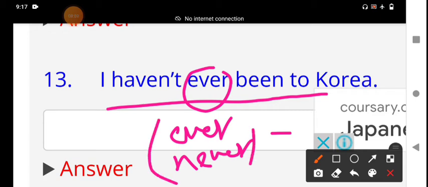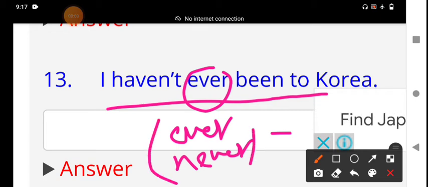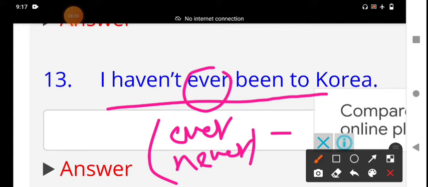While using them, students should understand, for example, I have ever been, and I have never been to Korea. Ever and never are used only with present perfect. Usually we use ever and never.